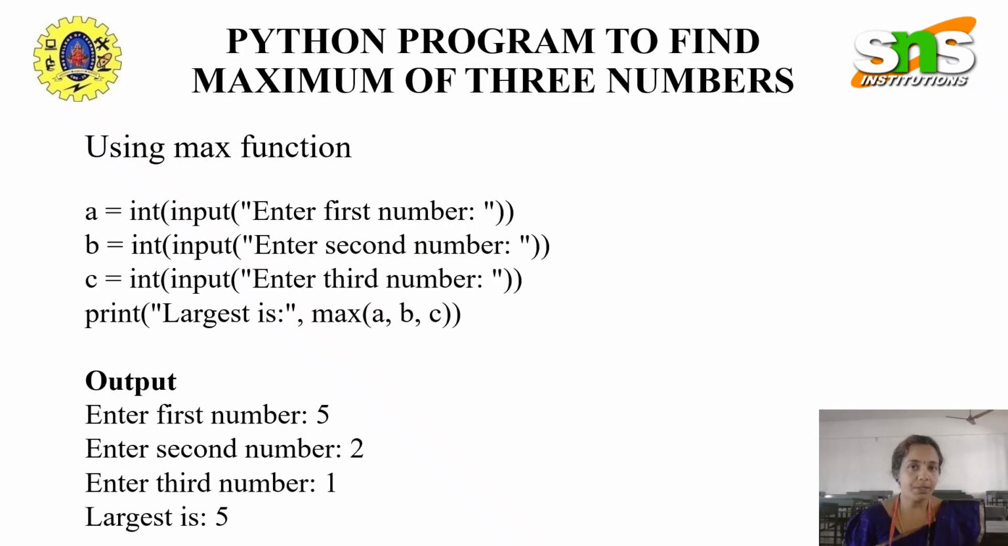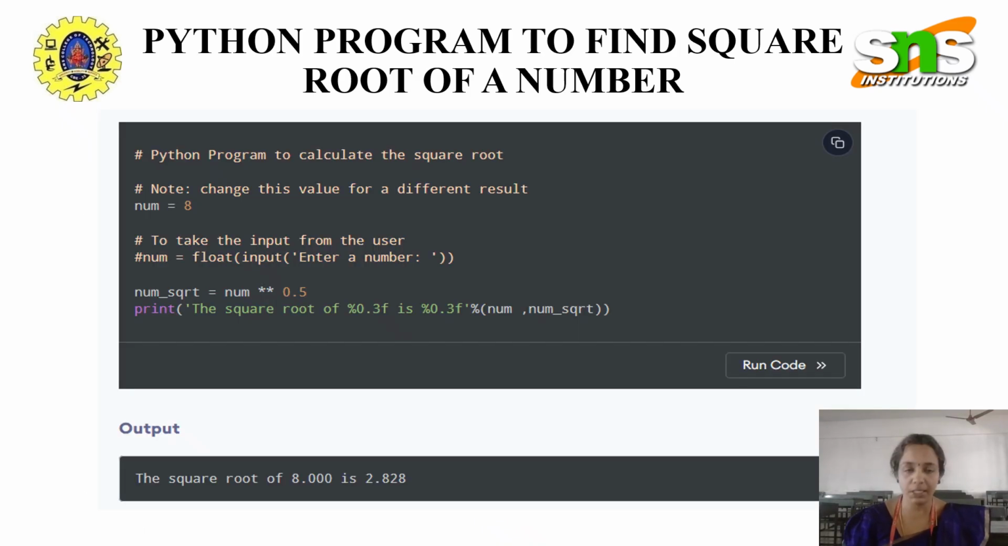max(a, b) means only two numbers. max(a, b, c) means among the three numbers you determine the maximum value. So I want the result to be printed as 'Largest number is'. That is how I want the output to be. So this is the program to determine the maximum of three numbers.